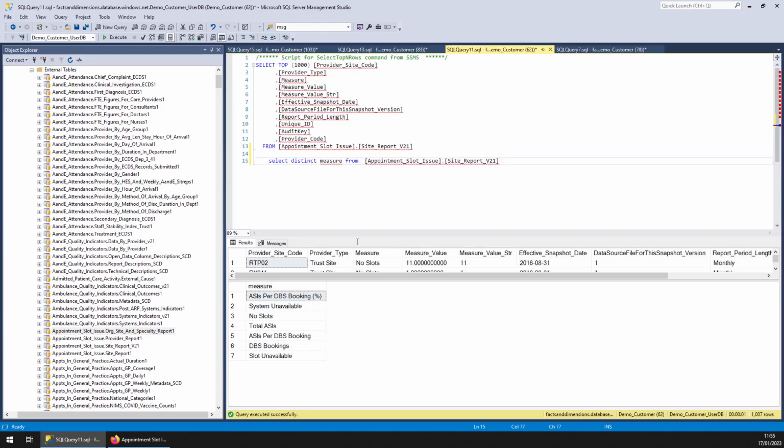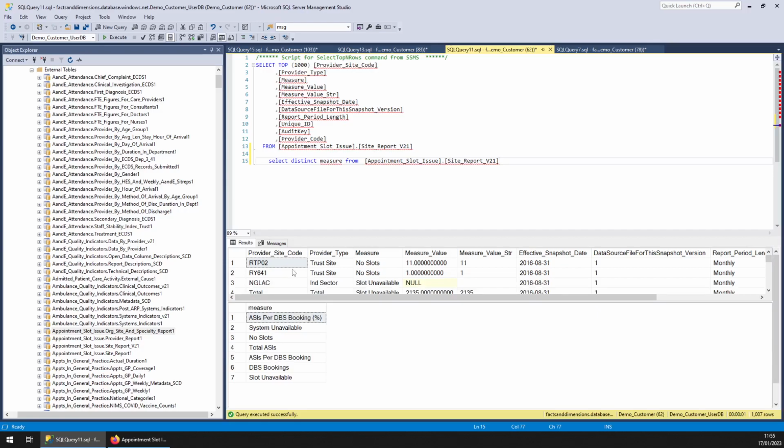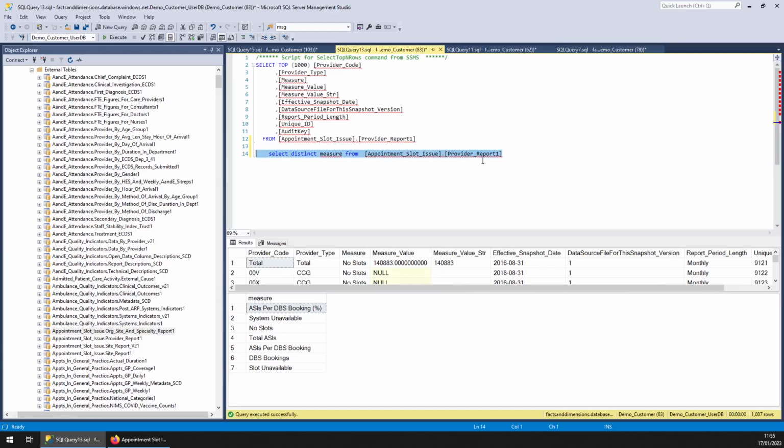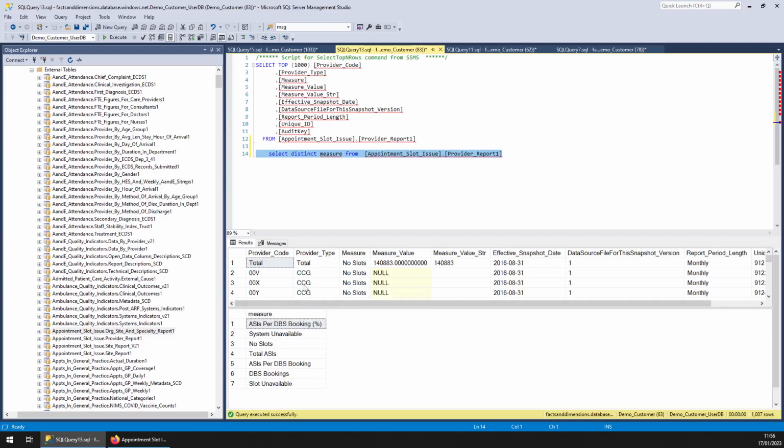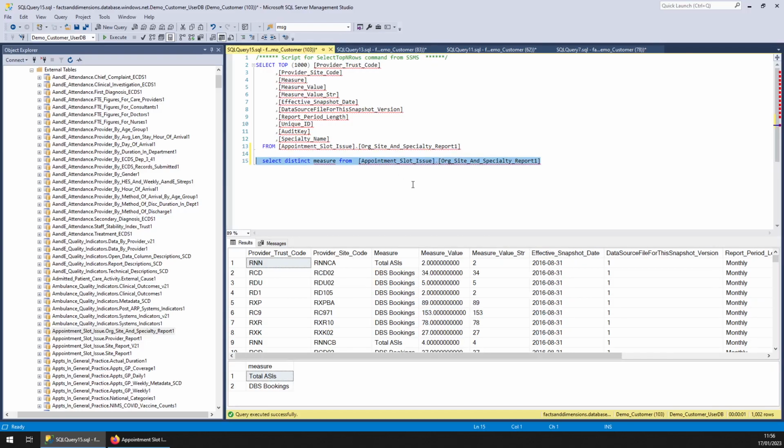We've got site reports, that's data by provider, provider site actually, so each individual hospital, and these are the measures. Then you've got a provider report. This is by provider as well, also commissioners and providers in fact, and these measures. And we've also got organisation site and specialty report. That is by these sites, just these two measures, and that is the total.